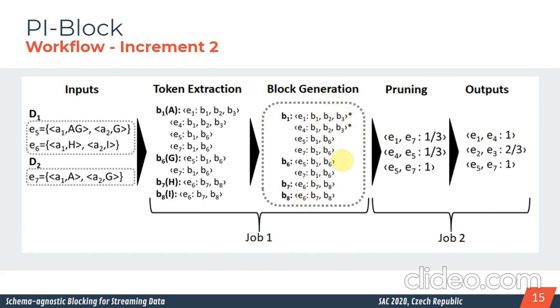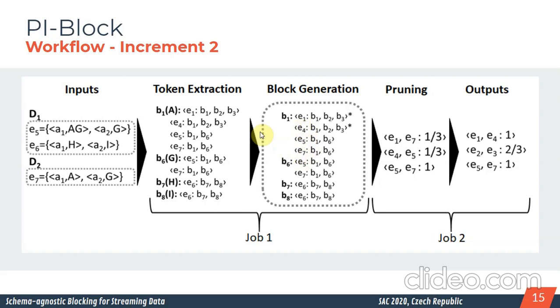some unnecessary comparisons, because you can mark that, since entity 1 and entity 4 were compared in the first increment, we don't need to compare them again, and that's why we have marks here to avoid entity 1 and entity 4 being compared again. In this case, we just need to compare entity 1 with entity 5, entity 1 with entity 7, entity 4 with entity 5, and entity 4 with entity 7.